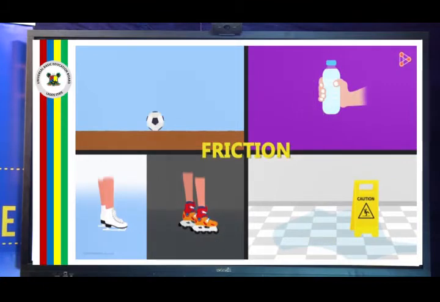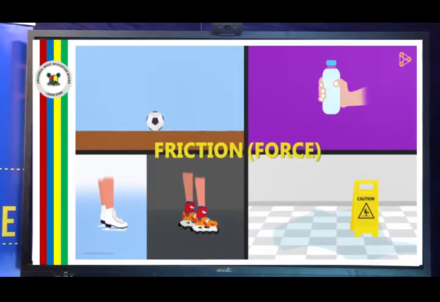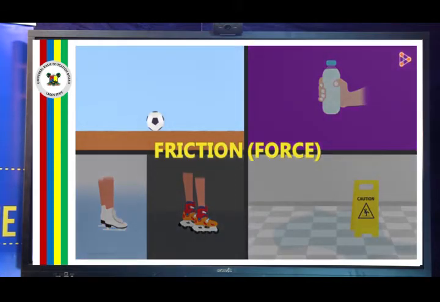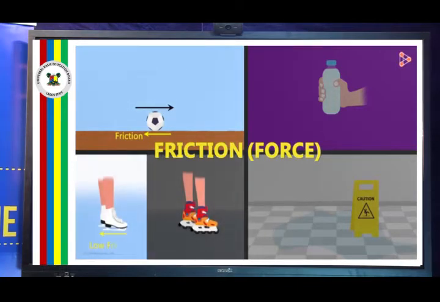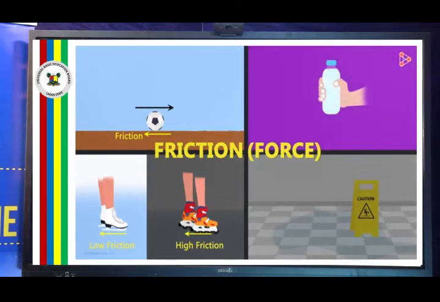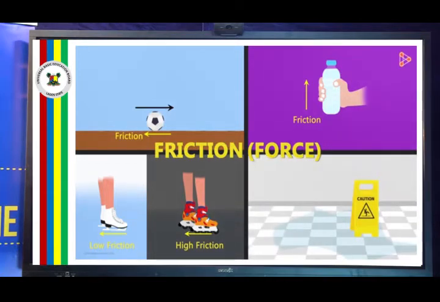It's quite easy to understand its concept. Friction is nothing but a force. It is a force exerted by a surface where an object moves across it. In the first case, when the ball is moving in this direction, the force of friction is acting in the opposite direction. The force of friction offered by the ice rink floor is less than the force of friction offered by the road. Hence, skating on the ice rink is easier and seems effortless. The bottle does not slip down because the surface of your hand offers a friction in the upward direction. And in the case of the floor in the mall, the soapy water reduces the friction offered by the floor.